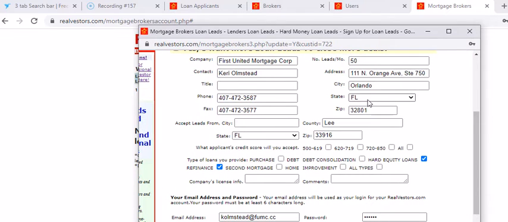Okay, they're a Floridian company. They lend money in Florida, but you see, they live in Orlando. They do hard equity loan and refinance loan. They're a perfect match, except for the city, of course. But the state is good.